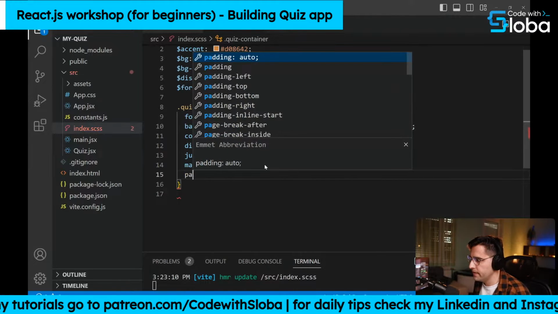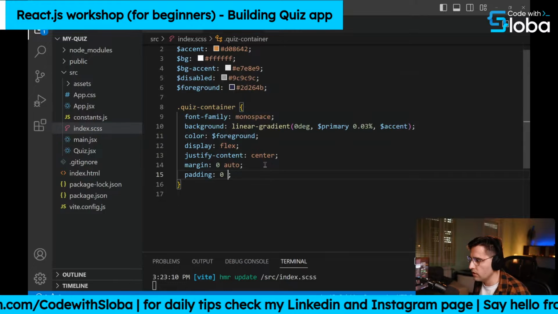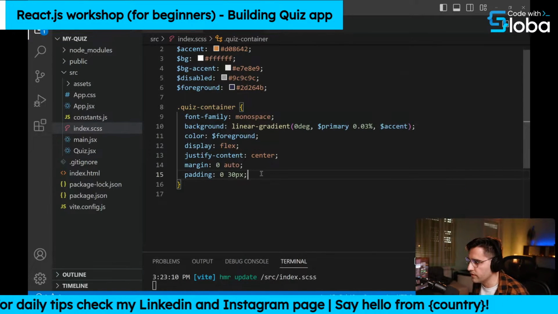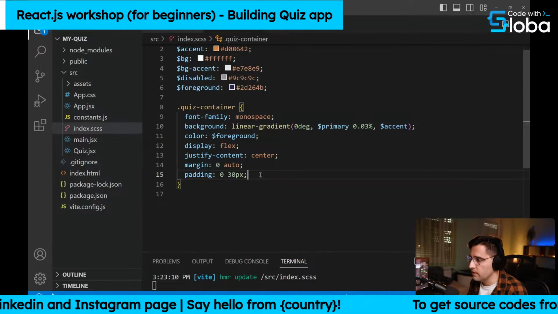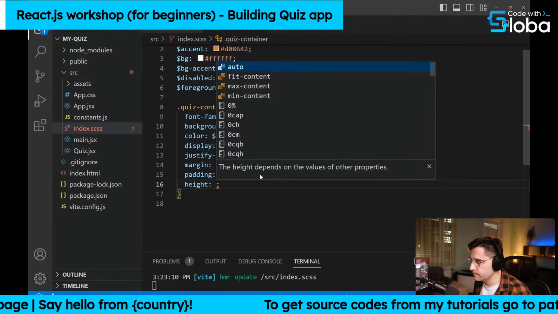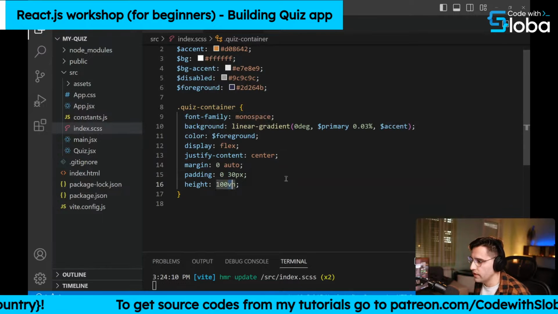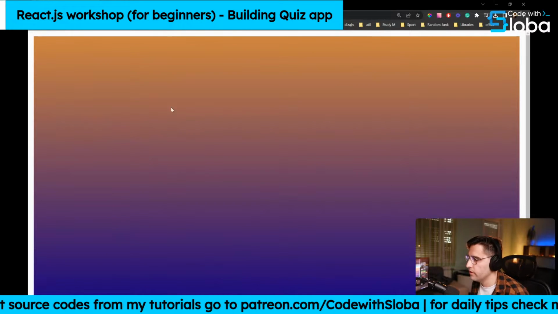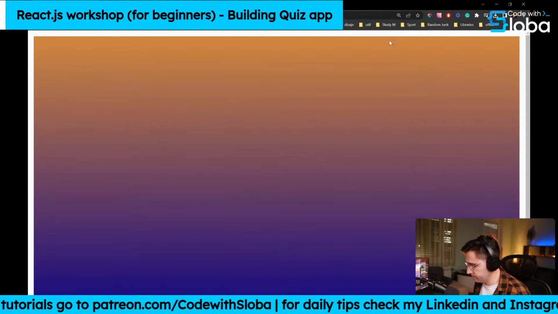And let's add some padding to this container. So 0 on the top and the bottom, and we want to add some padding on the left hand side, right? 30 pixels. Inside of this container, we're gonna add some questions, obviously, and the answers. And let's set the height to be 100 window height. Okay, viewport height actually. Okay, and there you go. This is our beautiful background here that we have. Looks nice. Okay.